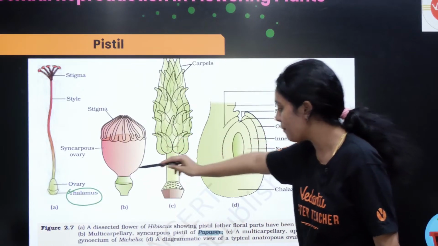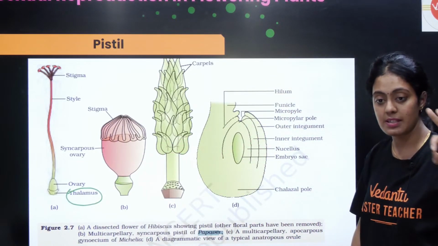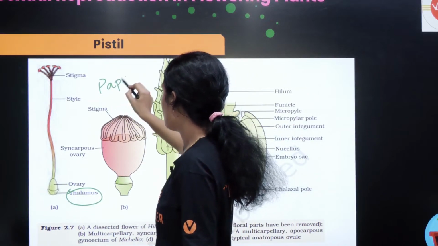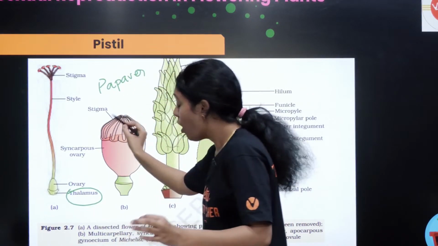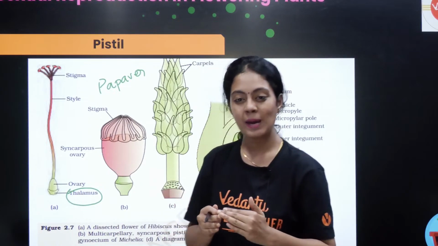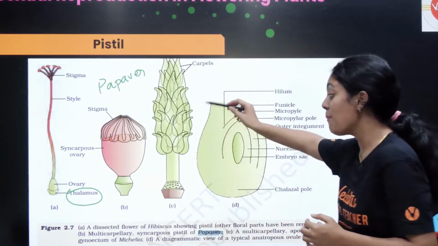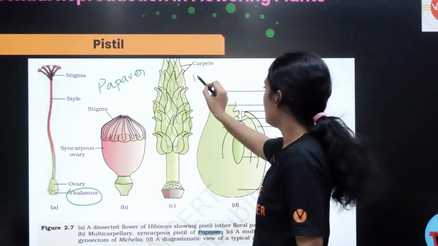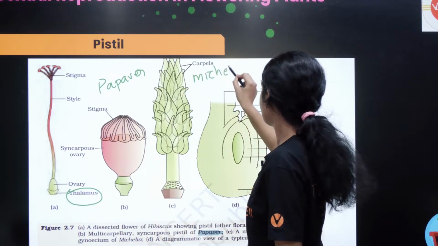This is multicarpellary, syncarpous pistil. So the example is papaver. The example is very very important. What do you see here? All the carpels are fused. Here you see apocarpous. Example is michelia.